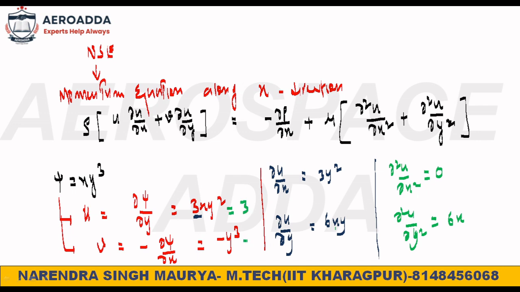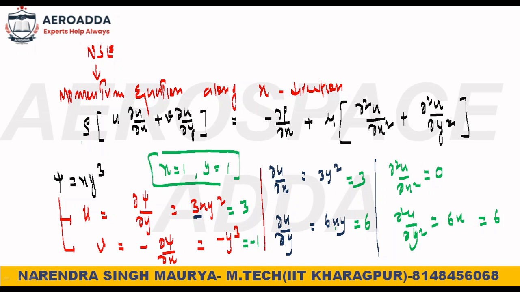3. If you keep the value of y, you will get minus 1, because x is 1 and y is 1, as given in the problem. If you see this value, what will you get? 3 only. What will you get here? It is 6 only. It is 0 and this is nothing but 6 only. You are satisfied with x equal to 1 and y equal to 1. Now your problem is sorted.